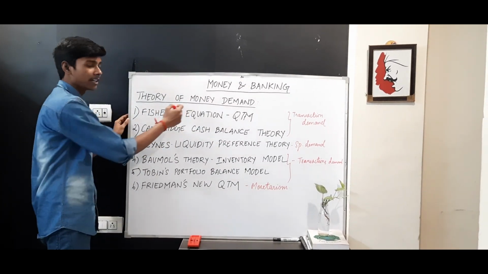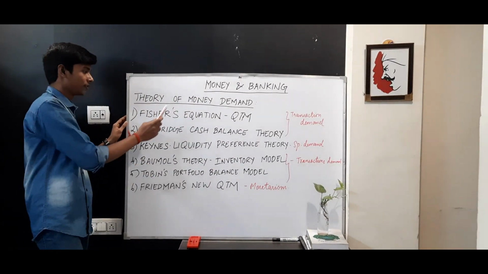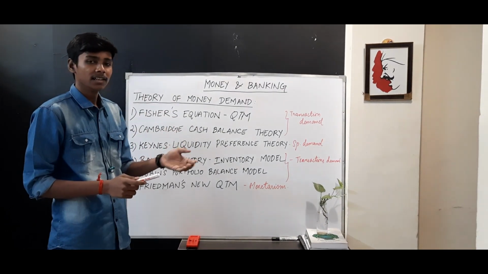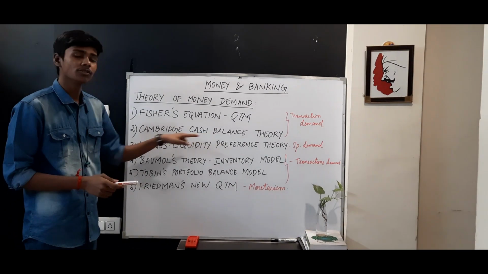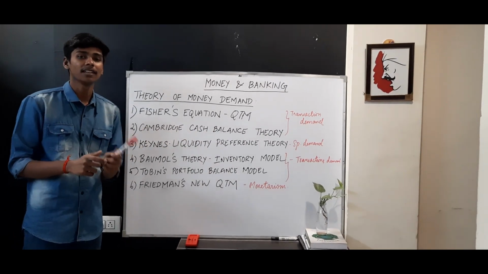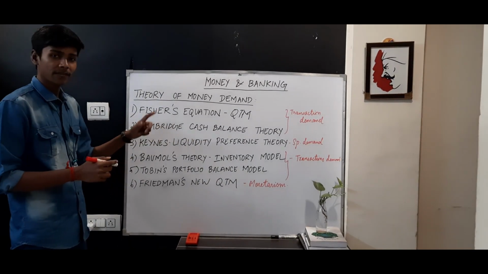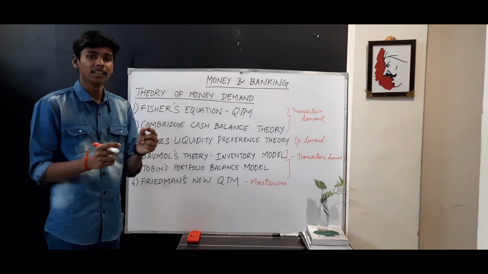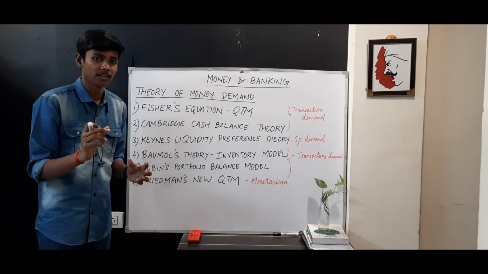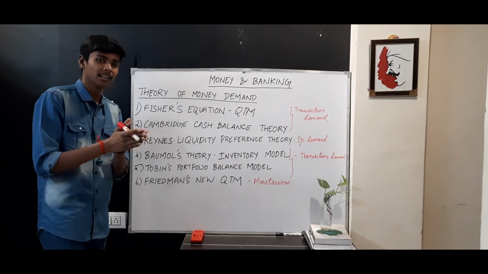Under money demand, there are six subtopics, like Fisher's equation of the quantity theory of money, later the Cambridge cash balance theory, which is also given by the classical economists Hicks and Hansen. Later, it was revised by Keynes' liquidity preference theory, where he has given speculative demand, like money demand will also be a function of interest rate, which we will look at in detail in a later video.